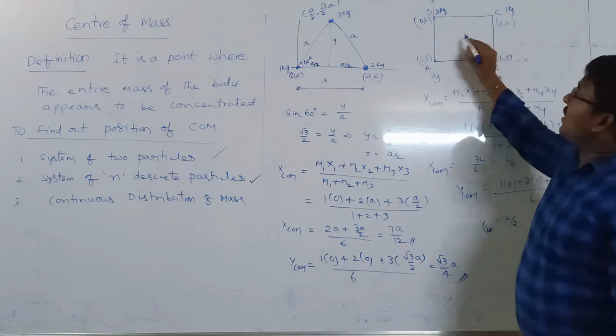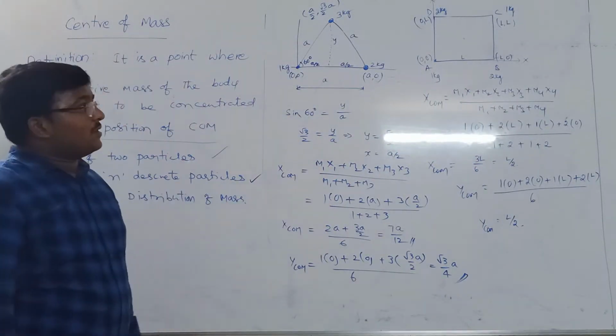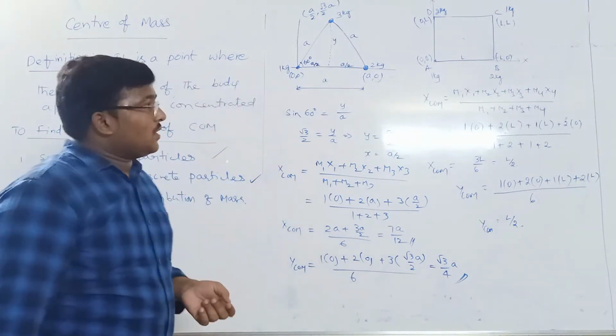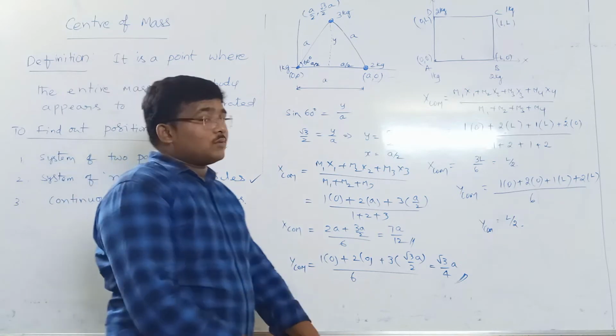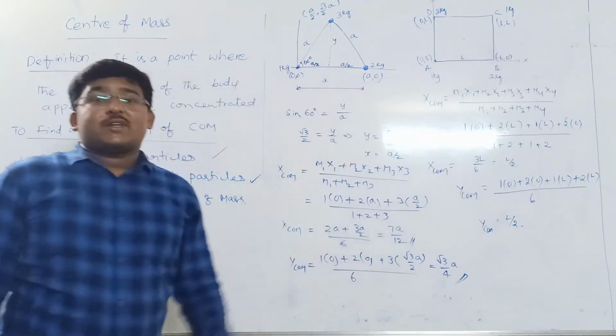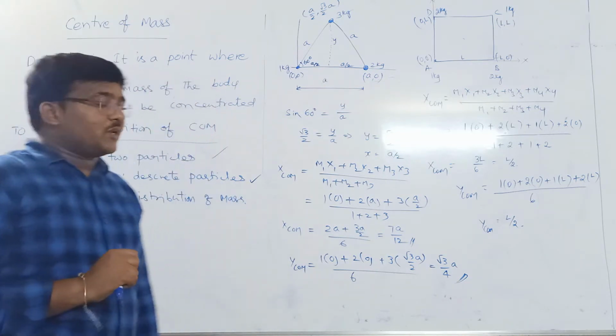It means that the center of mass is exactly the point where the diagonals meet, because the opposite masses are the same, hence their moments cancel, so the center of mass is present at the point where the diagonals meet.